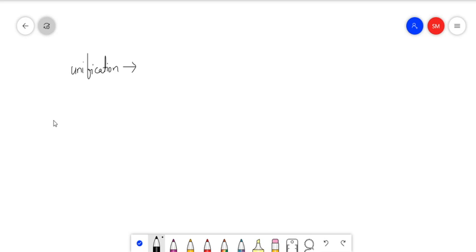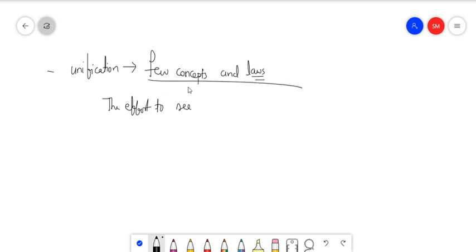So to learn each and everything, what will we be using? We will be using a few concepts and laws. We will be learning about a few concepts and a few laws. The effort you are putting in to see these physical phenomena using these few concepts and laws is called unification.